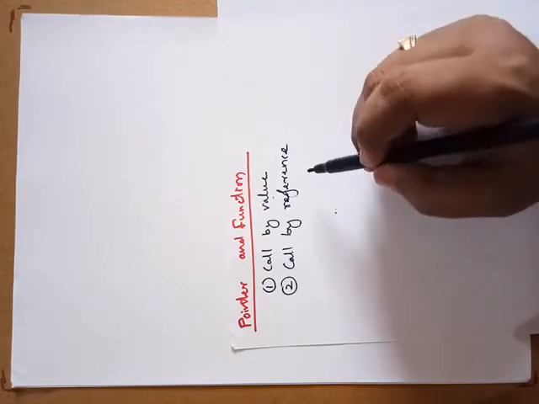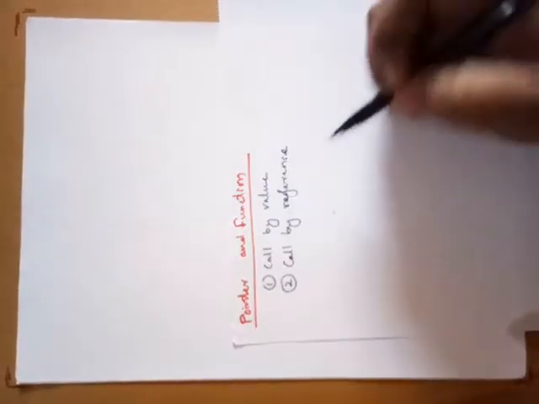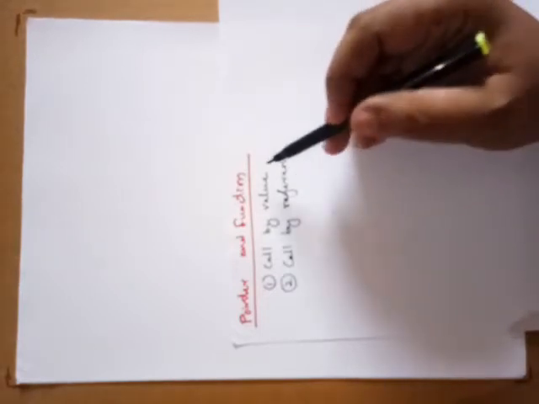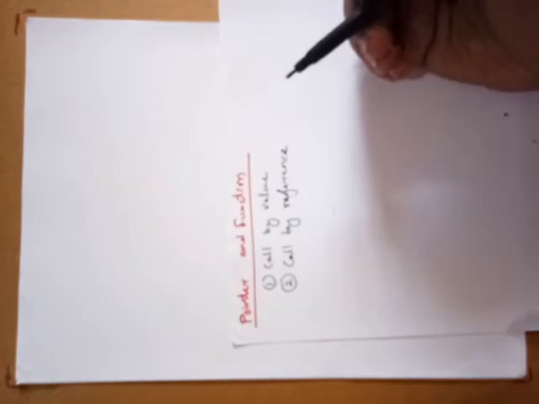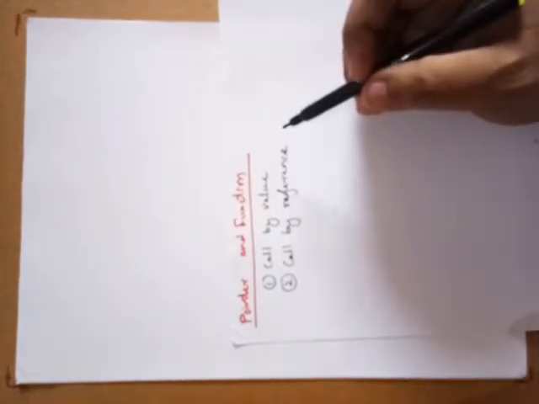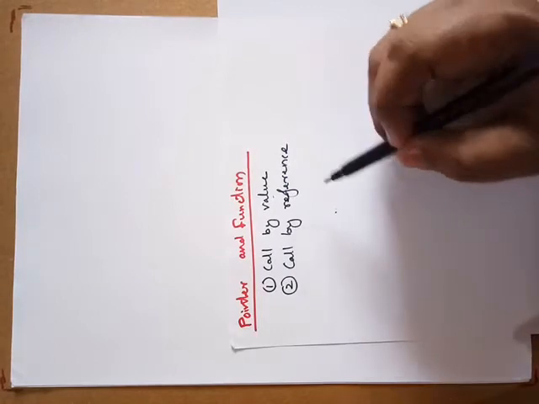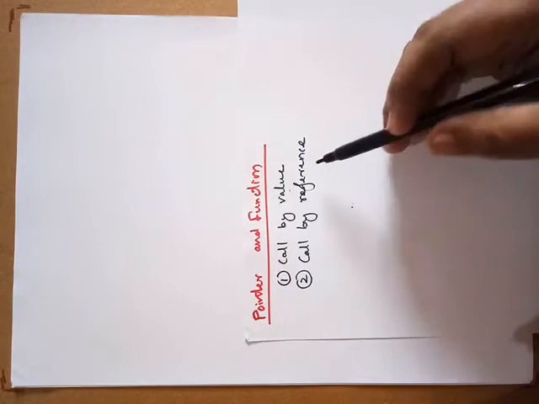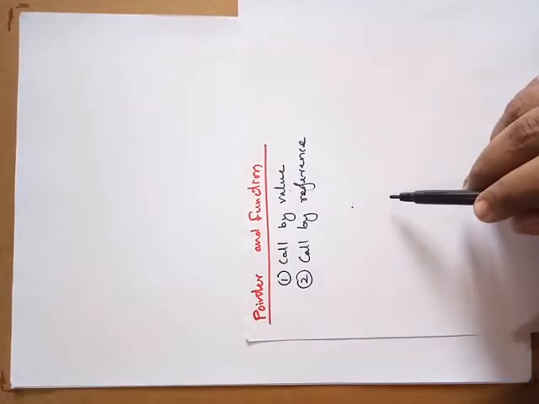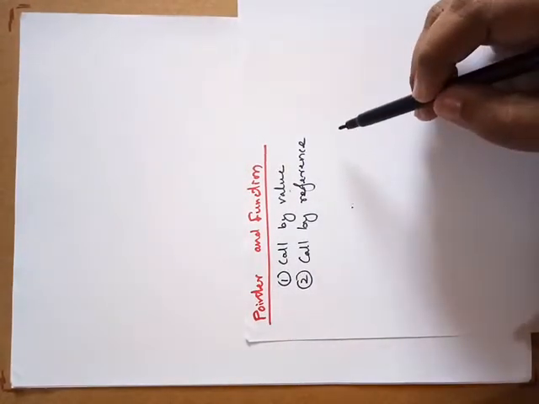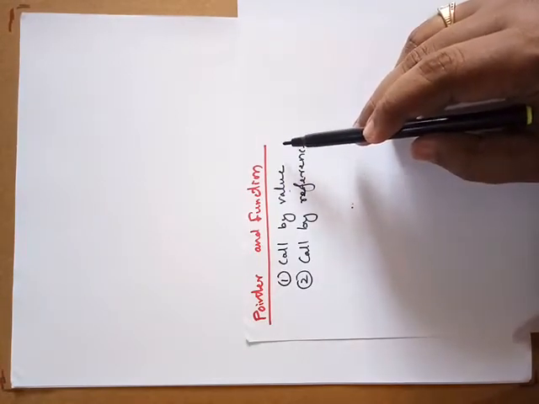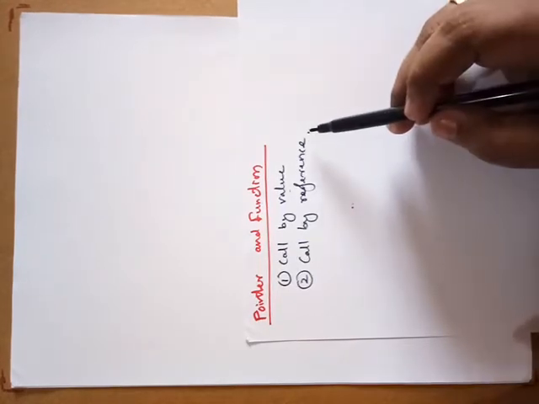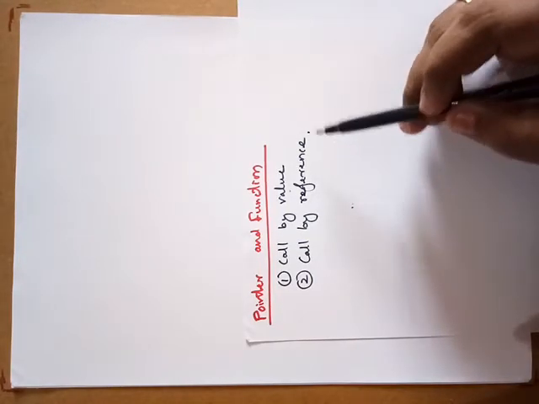We will pass the addresses. So these are the two methods where the arguments to the function can be passed. You can also say these are call by value and call by reference. We will discuss call by value and call by reference. Now in call by value, only the values of the arguments are sent to the function, while in call by reference, addresses of the arguments are sent to the function.